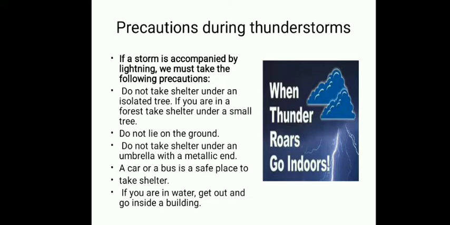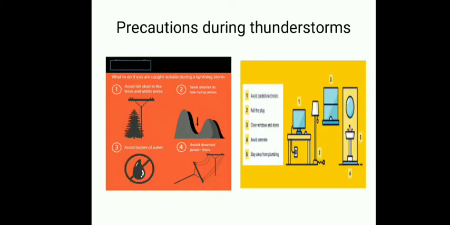Do not lie on the ground. Do not take shelter under an umbrella with a metallic end. As you know, metals are conductors, so you should never take shelter under an umbrella which has a metallic stand. A car and a bus are safe places. If you are inside a car or a bus, you should remain inside, you should not come out. And if you are in water, you should immediately get out of the water and go inside a building. So these are some of the precautions that you have to take during a thunderstorm.